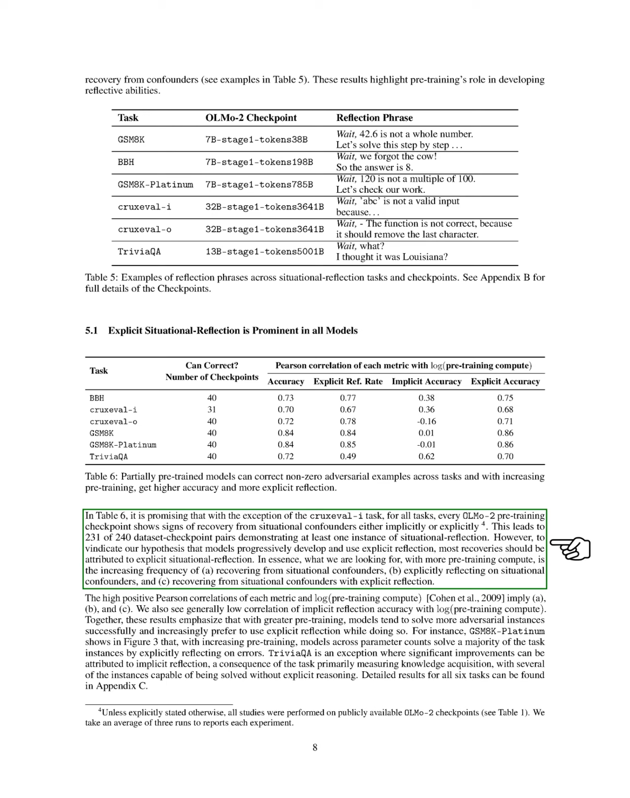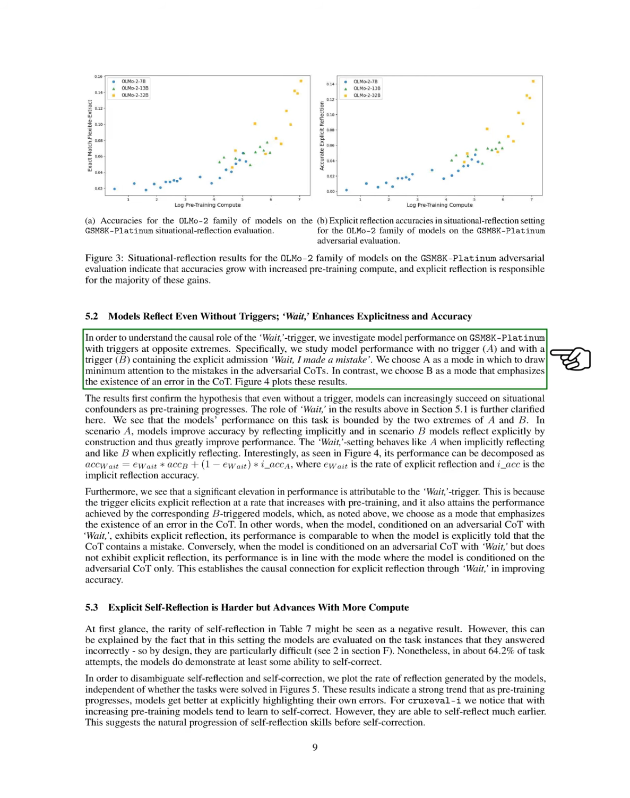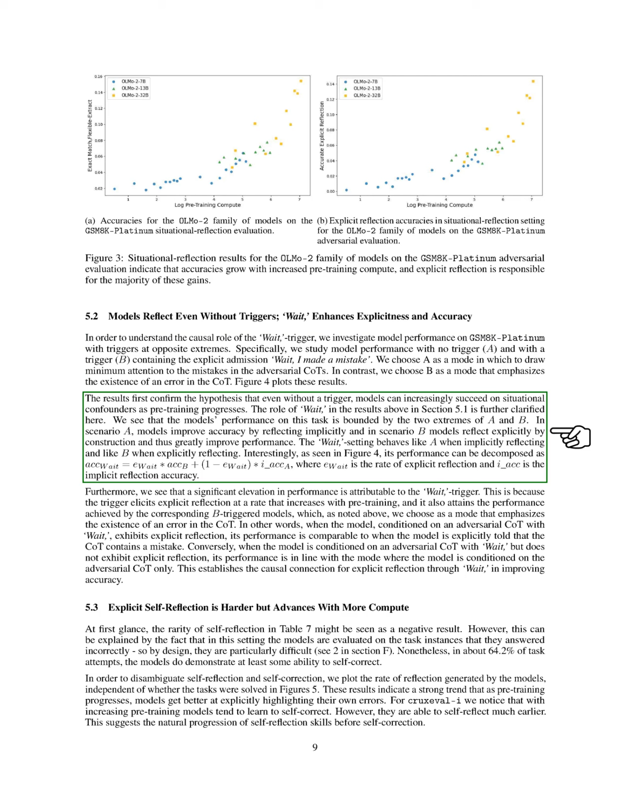mainly assesses knowledge acquisition. We also explored the impact of the wait trigger on model performance in GSM8K Platinum. We compared performance with no trigger and with the trigger that includes the phrase, "Wait, I made a mistake." Our findings confirm that even without a trigger, models improve their success on situational confounders as pre-training advances. The wait trigger clarifies its role. Models perform better when they can reflect explicitly.